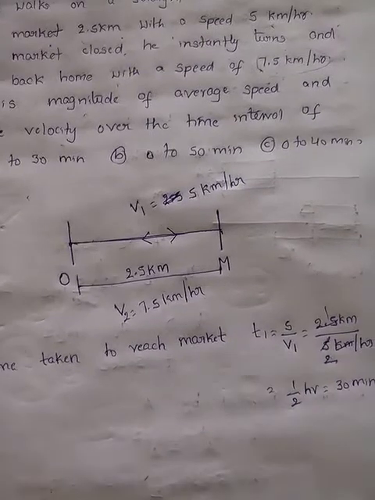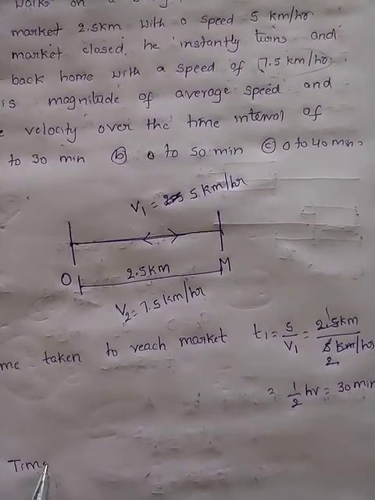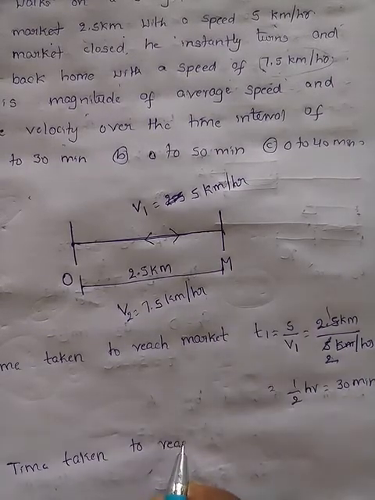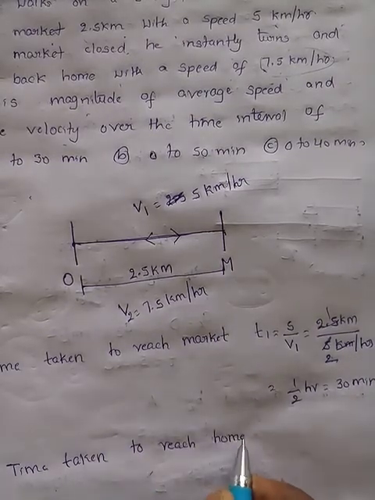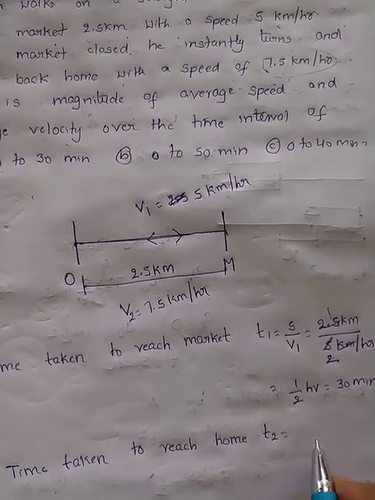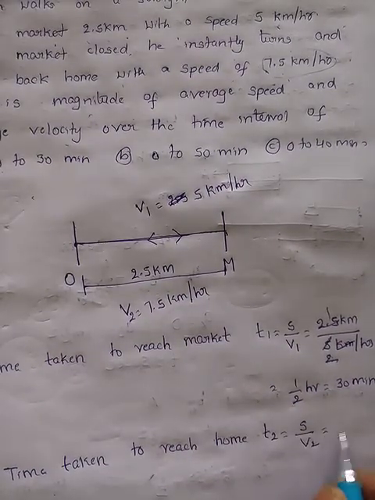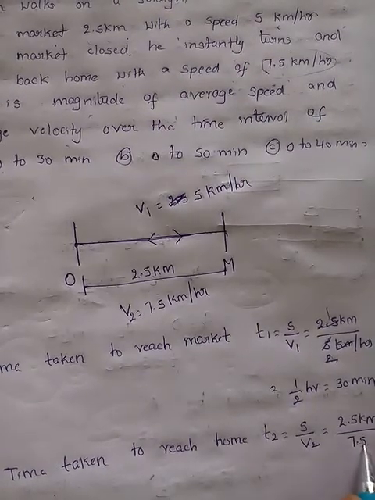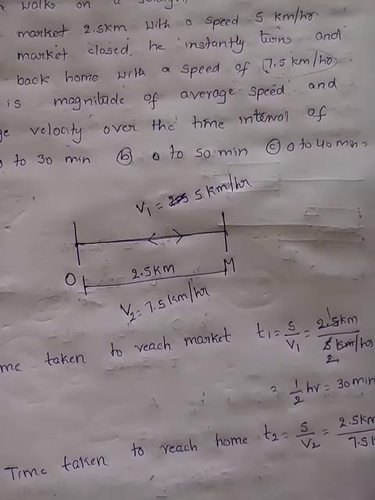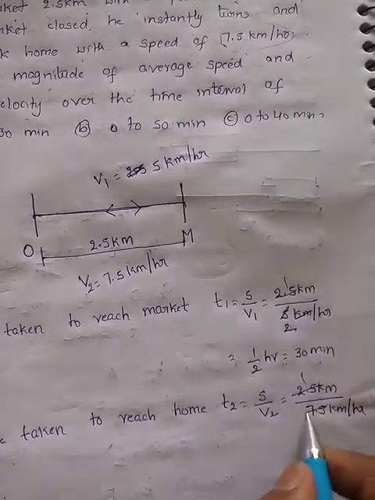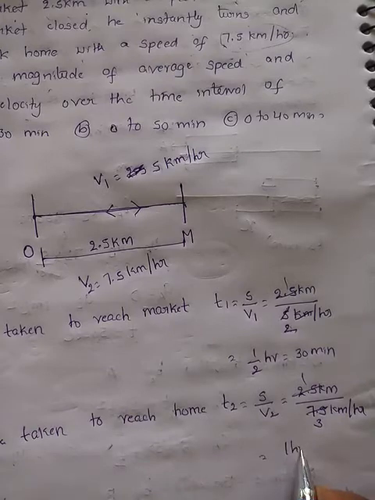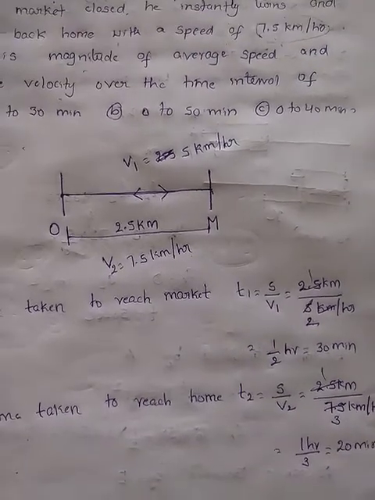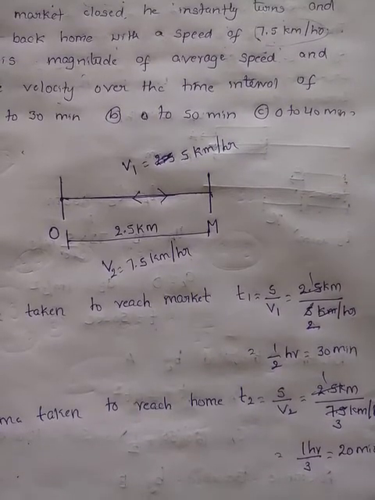Next, time taken to reach home. T2 is equal to, you travel the same distance, that is 2.5 kilometers, by the speed you move with, that is the higher speed, 7.5 kilometer per hour. 2.5 by 7.5 is 1/3. So 1/3 hour, nothing but 20 minutes. So to reach market you take time half an hour and to come back home 20 minutes.